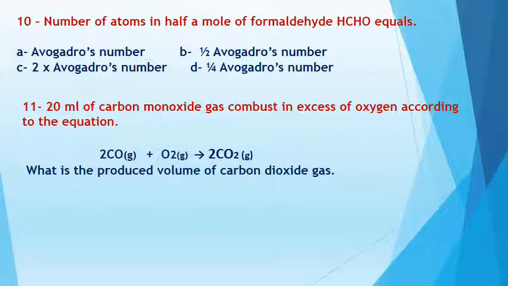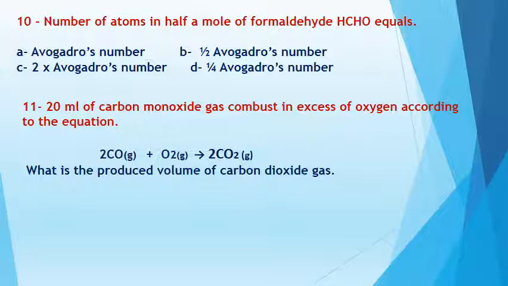We know that the number of particles is given by Avogadro's law. Avogadro's law says that the number of particles equals the number of moles multiplied by Avogadro's number. So here the answer may be half multiplied by Avogadro's number, but really this is a wrong answer.